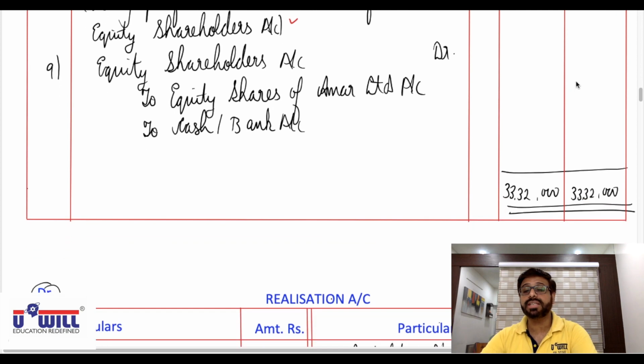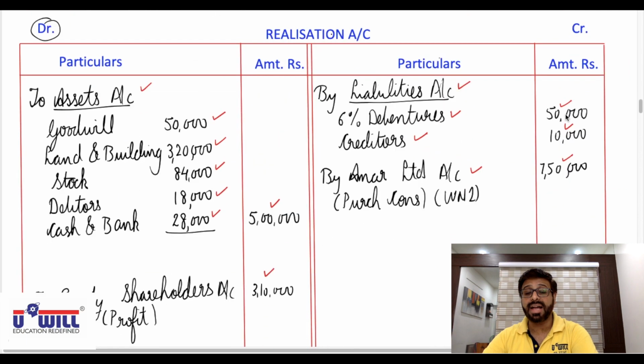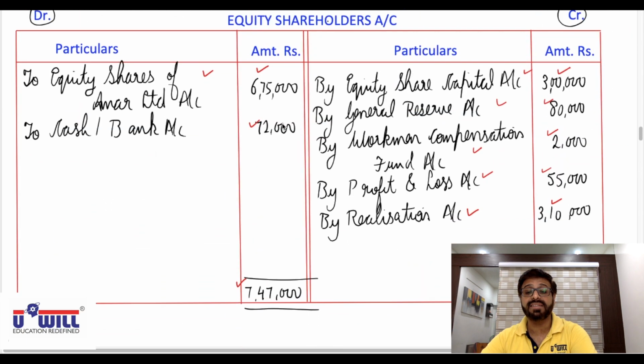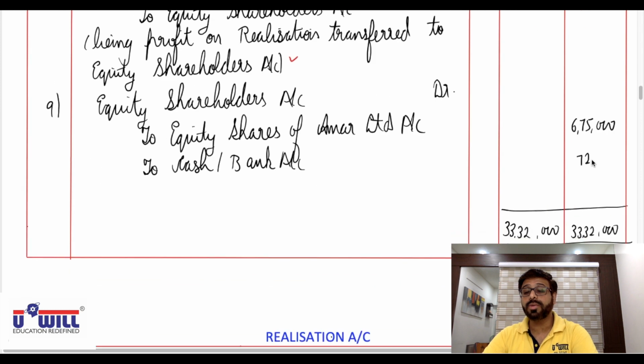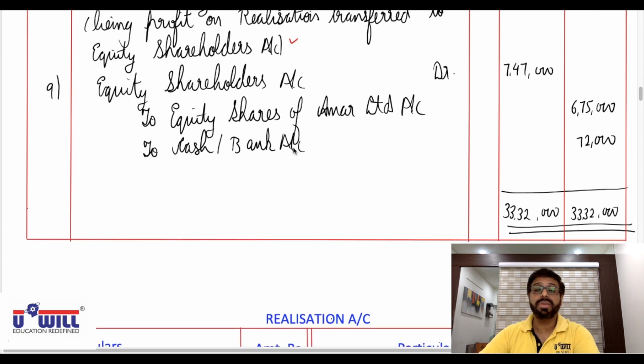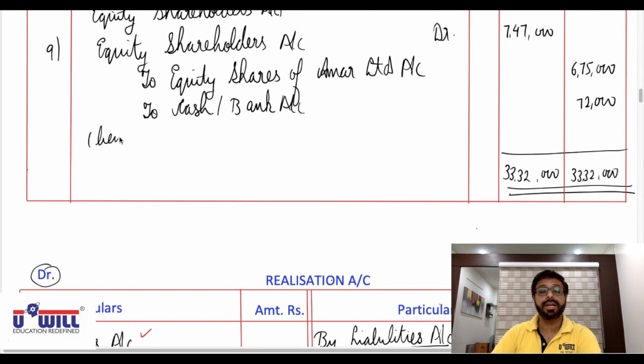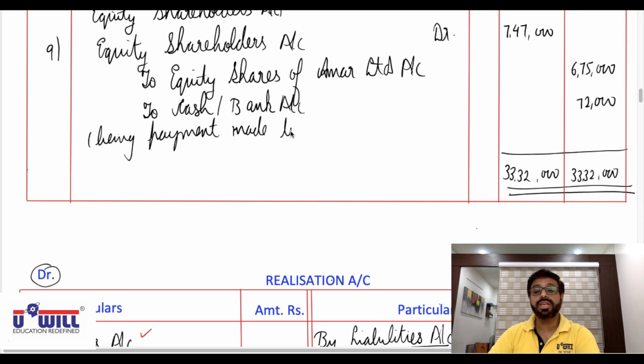To equity shares we are giving of 6,75,000, and to cash and bank, how much cash and bank we are giving them? 72,000. And equity shareholders account will debit with 7,47,000, being payment made to equity shareholders.